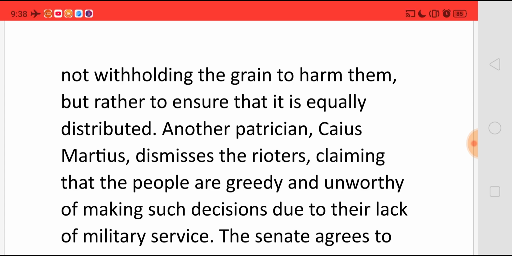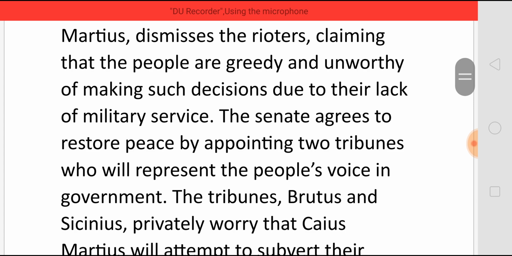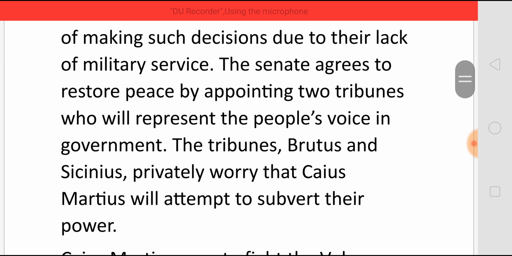Another patrician, Caius Marcius, dismisses the rioters, claiming that the people are greedy and that they are unworthy of making such decisions because they lack any military service. That is, they have not done any military service for the country. The Senate agrees to restore peace by appointing two tribunes who will represent the people's voice in government. The tribunes, Brutus and Sicinius, privately worry that Caius Marcius will attempt to subvert their power.